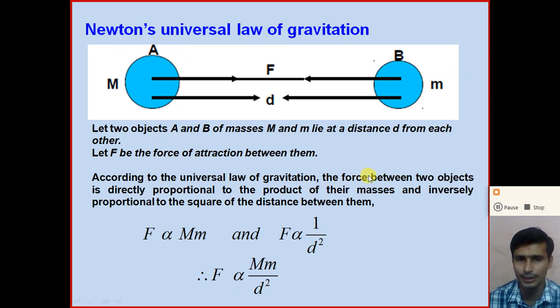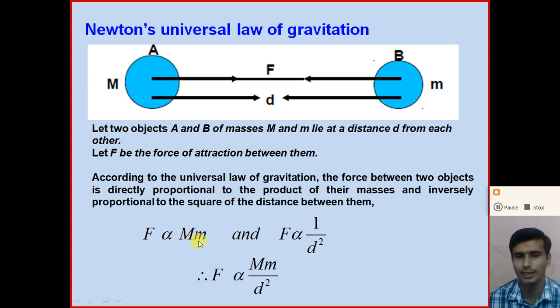Now, according to the universal law of gravitation, the force between the two objects is directly proportional to the product of their masses. So we can write that the gravitational force F is directly proportional to the product of capital M and small m.